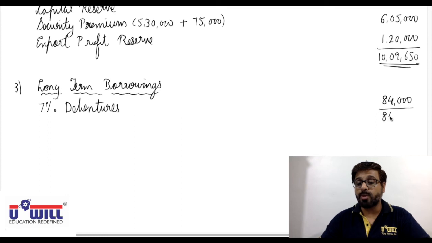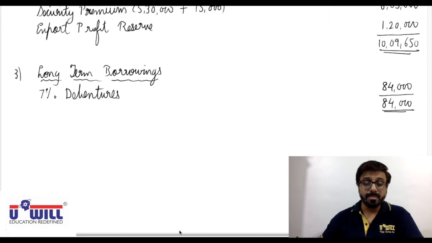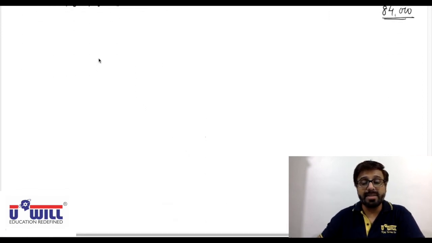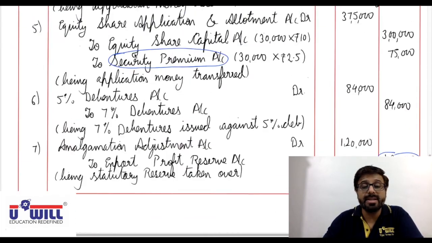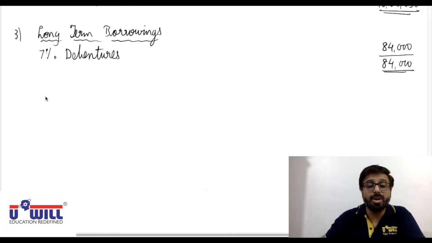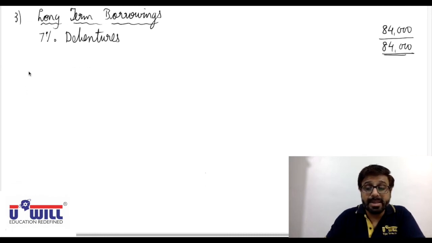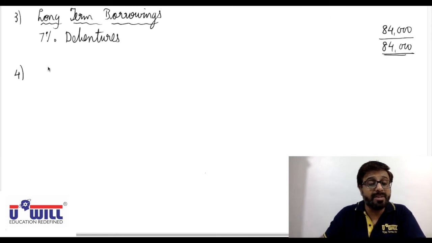Total also 84,000. Now, after long-term borrowings in the balance sheet comes current liabilities. In current liabilities, we have short-term borrowings. Here we don't have any short-term borrowings. Then we have trade payables.